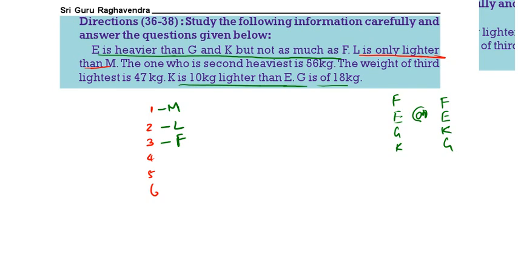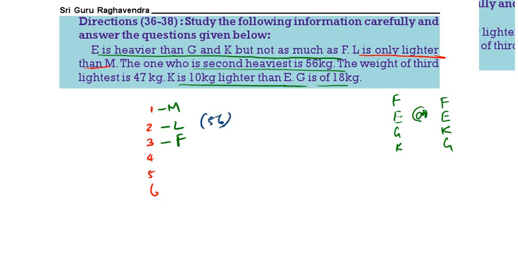We will get F. The one who is the second heaviest is 56, so L will be 56. Third lightest weight is 47, so this will be 47. Now we will get E, G, K or E, K, G. K is 10 kg lighter than E. So write down E here.